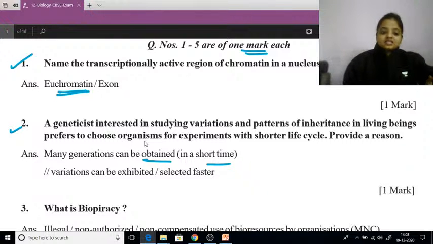Okay, so we can study the variations that exist, and they can be selected faster.